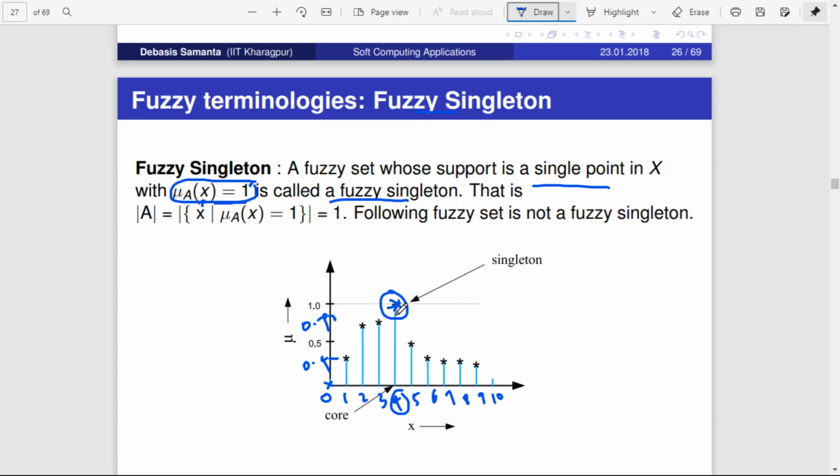So in a fuzzy set, if there is only one point which is producing an output of 1, then such a fuzzy set is called a fuzzy singleton set. This is actually a singleton set because there is only one point producing an output of 1. Say there is another point, 10, also producing the same output 1. In that case, you won't call this a singleton set. Singleton means only one x will produce an output of 1.